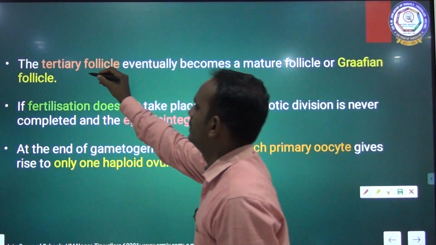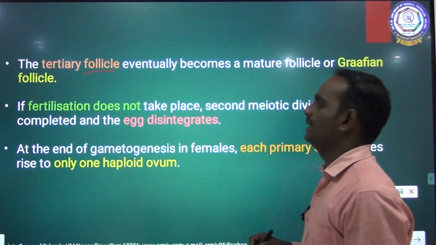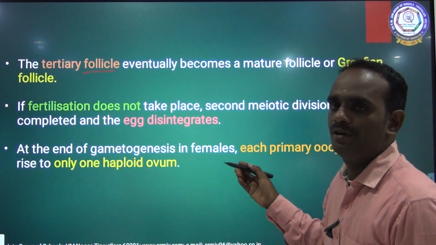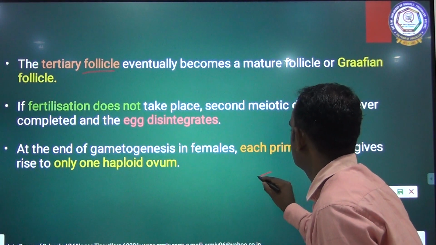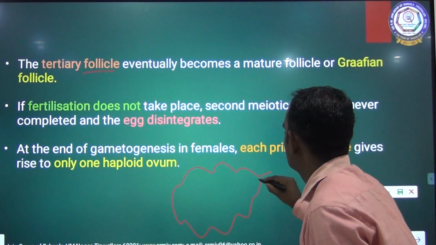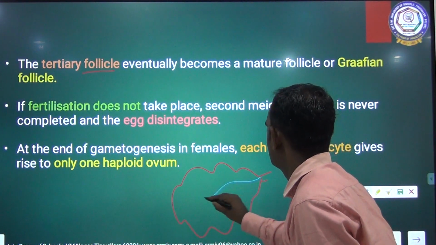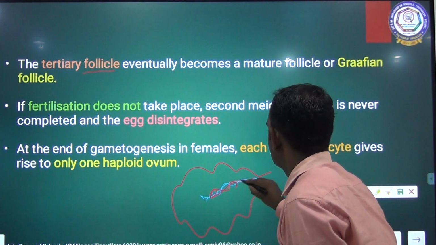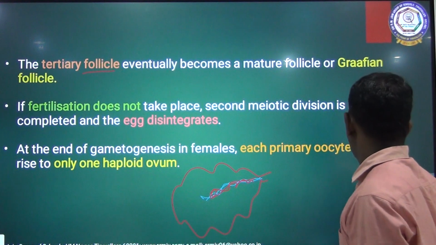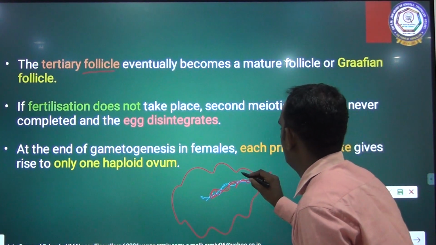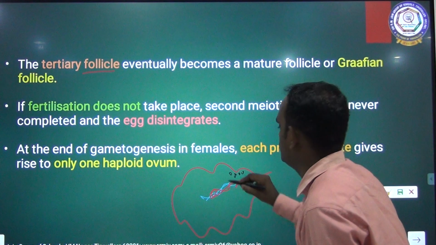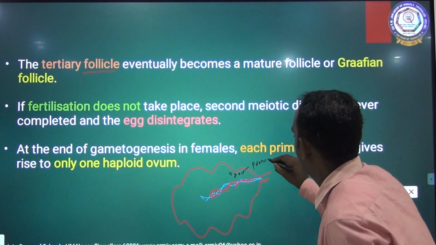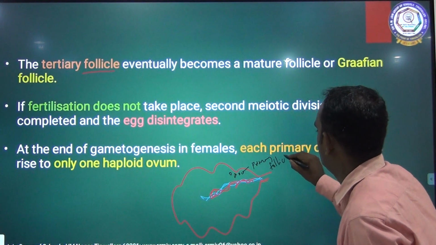The tertiary follicle eventually becomes a mature Graafian follicle. See, I am going to draw a diagram of the ovary. Think that it is an ovary. Inside the ovary, so many follicles are present. This is called the primary follicle.